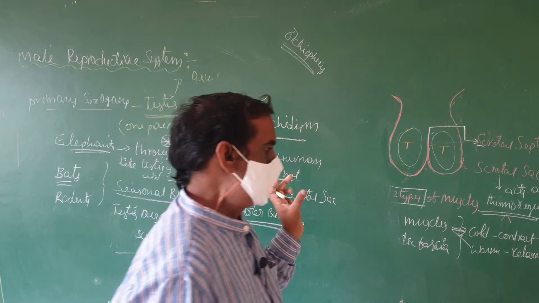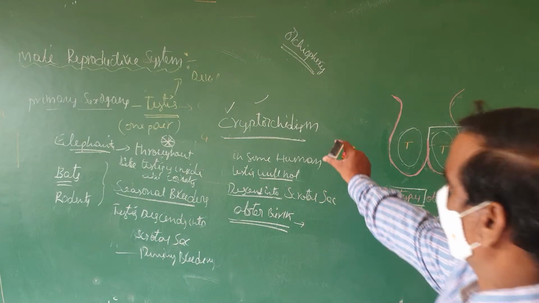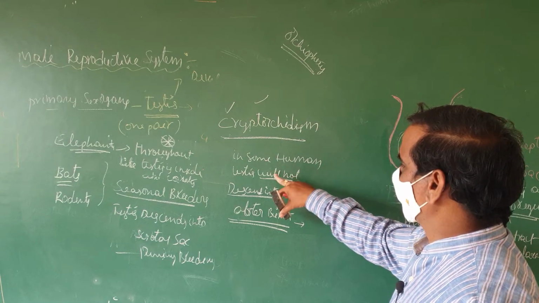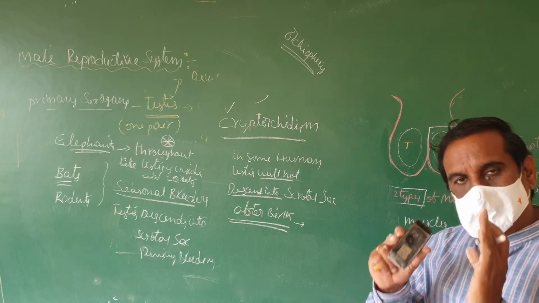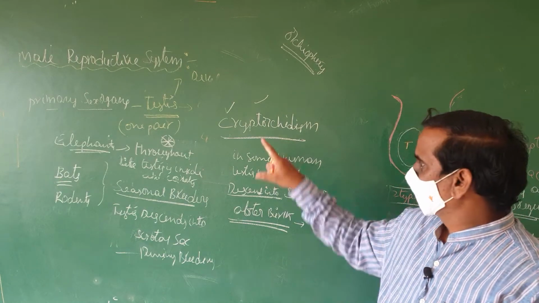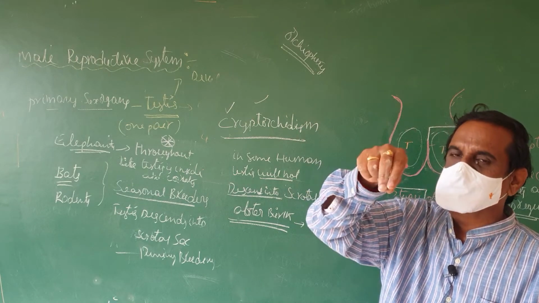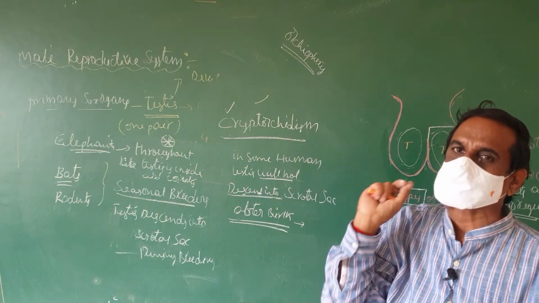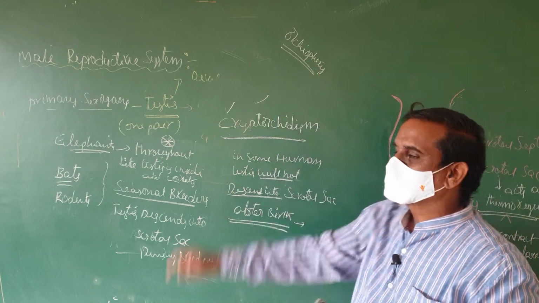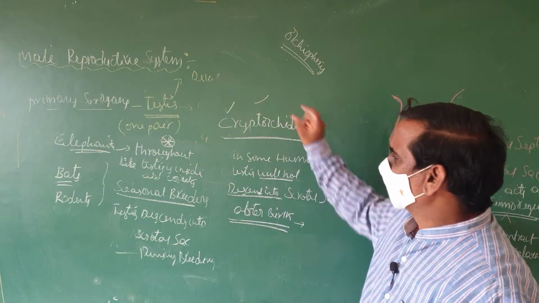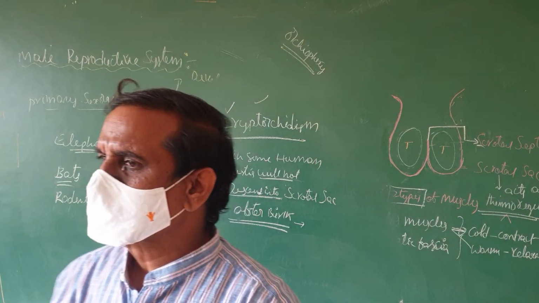We have discussed two terms. One is cryptorchidism, another one is archaeopixy. Cryptorchidism means in some humans, the testis will not descend into the scrotal sac after birth also. In people suffering with cryptorchidism, by surgery, the testis can be descended into the scrotal sac. That surgical descendance of the testis is called archaeopixy. This is about the external features of the testis.